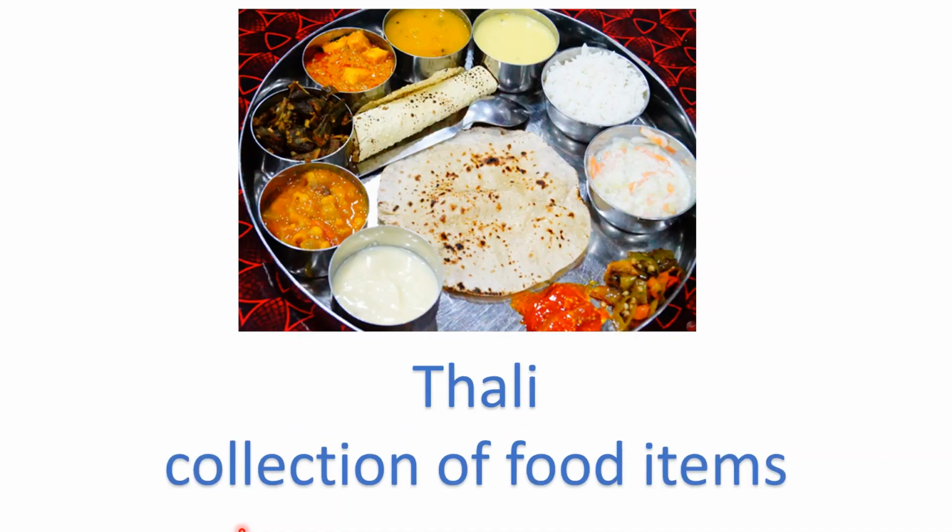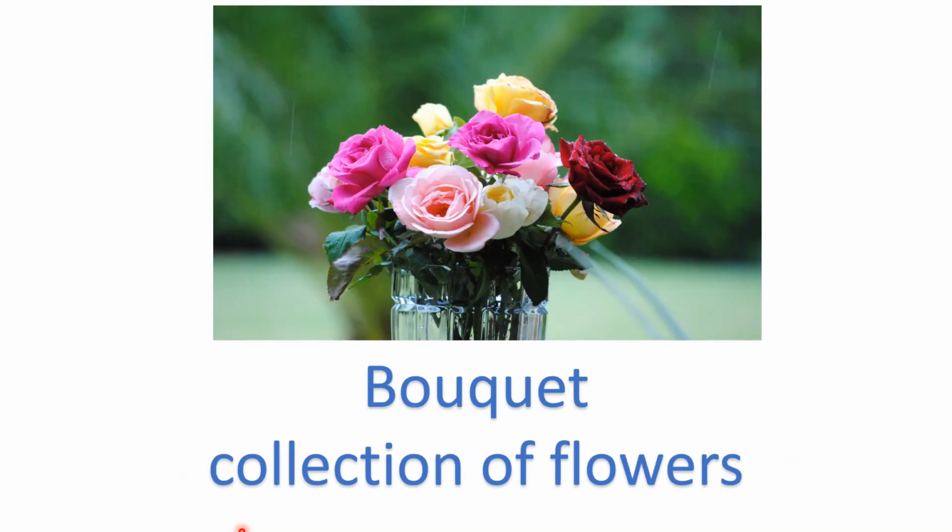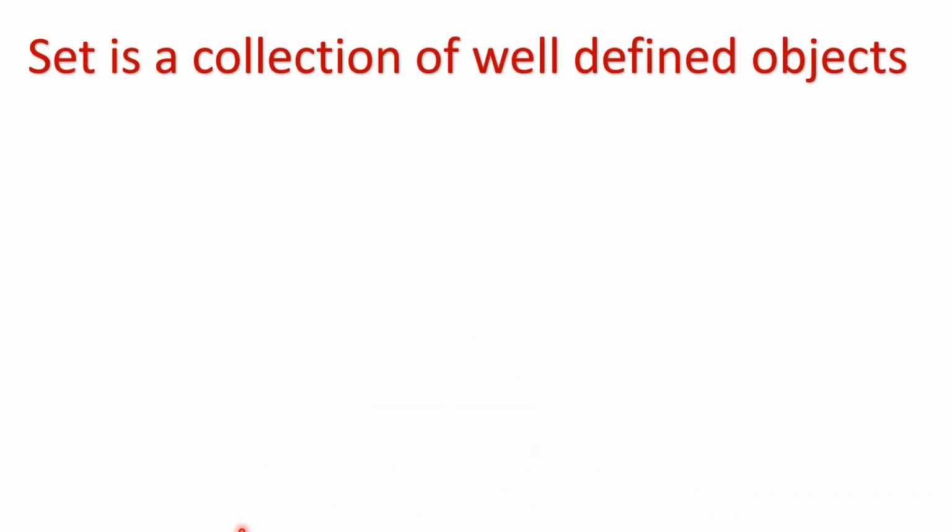Thali is a collection of food items and bouquet is a collection of flowers. Set is a collection of well-defined objects. Now, what is meant by well-defined?